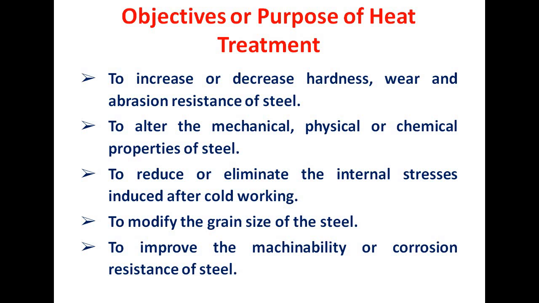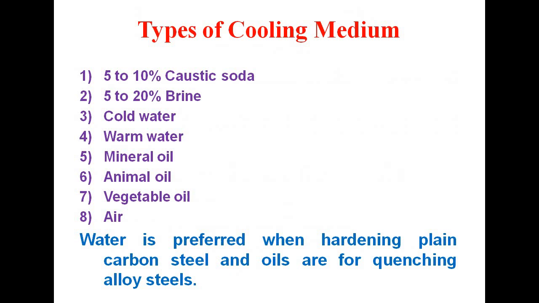So overall, what is the purpose of heat treatment? To improve, to enhance the mechanical, chemical or physical properties of a particular steel, to enhance or to decrease the properties. Now, what are the cooling media available for the heat treatment of steel? As we can see, there are some media: 5 to 10% caustic soda, 5 to 20% brine, cold water, warm water, mineral oil, animal oil, vegetable oil, and air. These are some cooling media used for the heat treatment of steel.